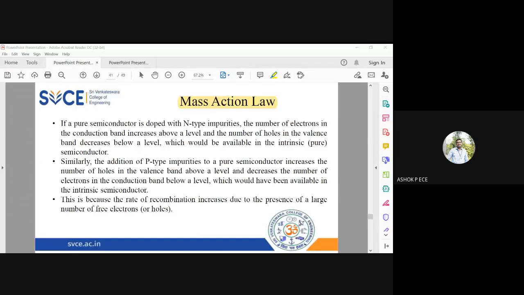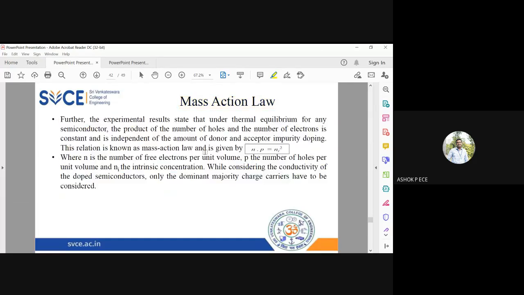In the same way here, whatever the semiconductor material, when you multiply the number of electrons and the number of holes, it is always going to be constant. So if we add an n-type impurity, the number of electrons will increase, and the number of holes will decrease accordingly so that neutrality is maintained. When you add a p-type impurity, the number of holes will increase, so it will reduce the number of electrons. Again, charge neutrality is maintained. So even though one charge carrier increases, the other charge carrier will decrease in such a way that the total charge neutrality is maintained.